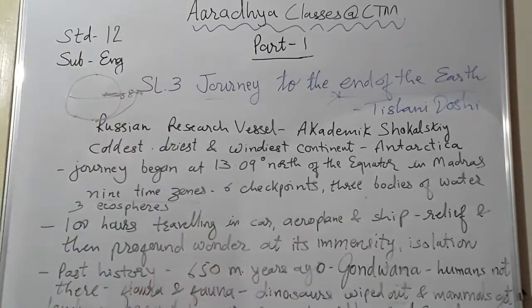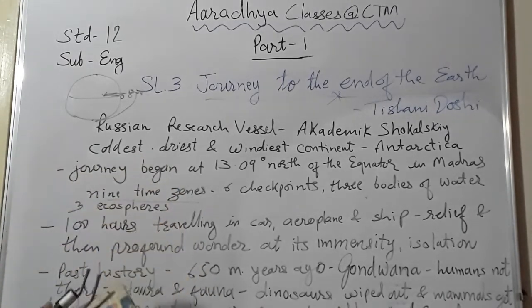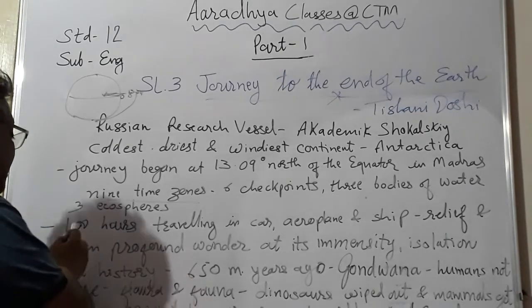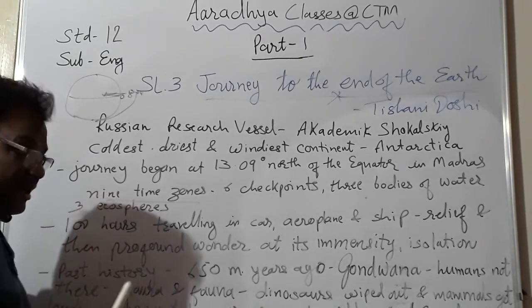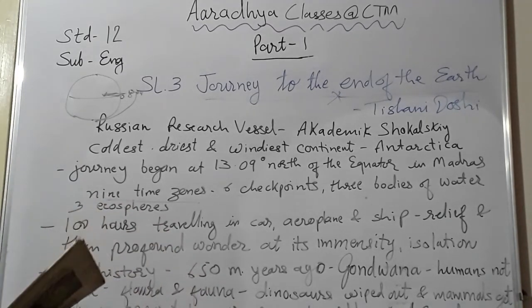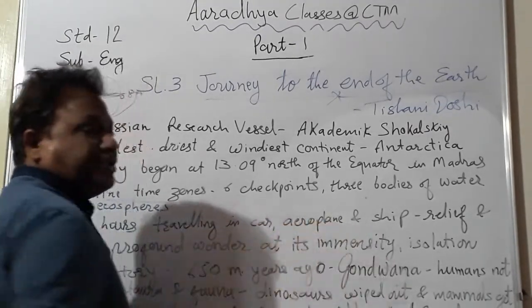So below India is what? Bay of Bengal, that side. Below that, Indian Ocean. And then as you go, some other water body also comes. So 3 water bodies and 3 ecospheres. So these many things were involved in her journey. So it was not an ordinary journey. Okay, later on we will be told that her journey lasted for 100 hours. Now in 100 hours she did not travel only by one particular vehicle. She traveled by car, she traveled by aeroplane, and she also traveled by ship.